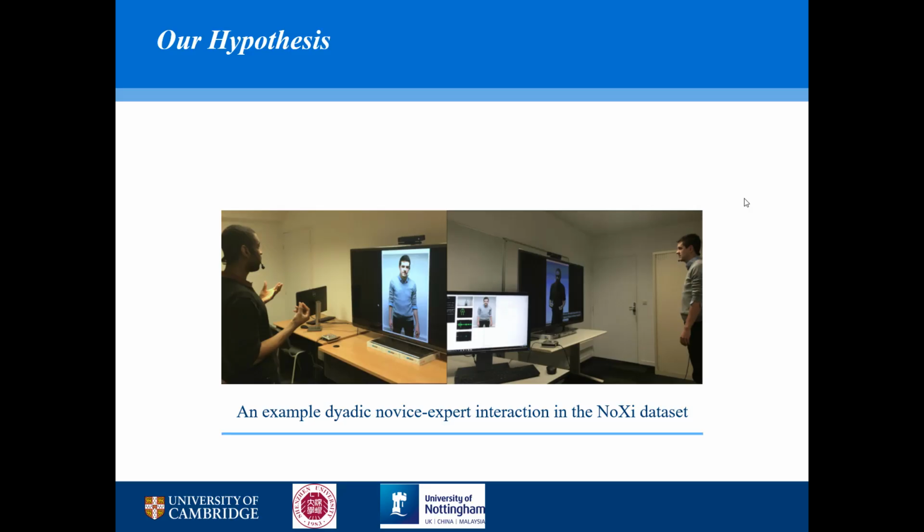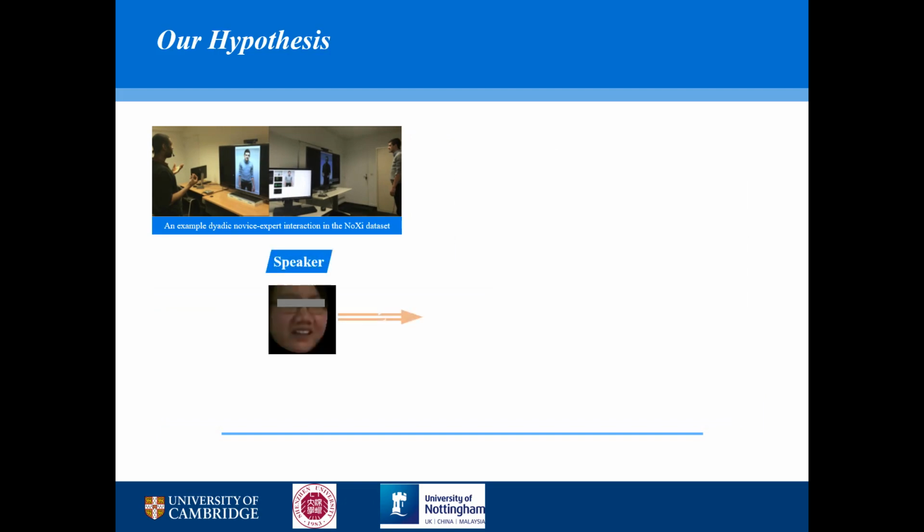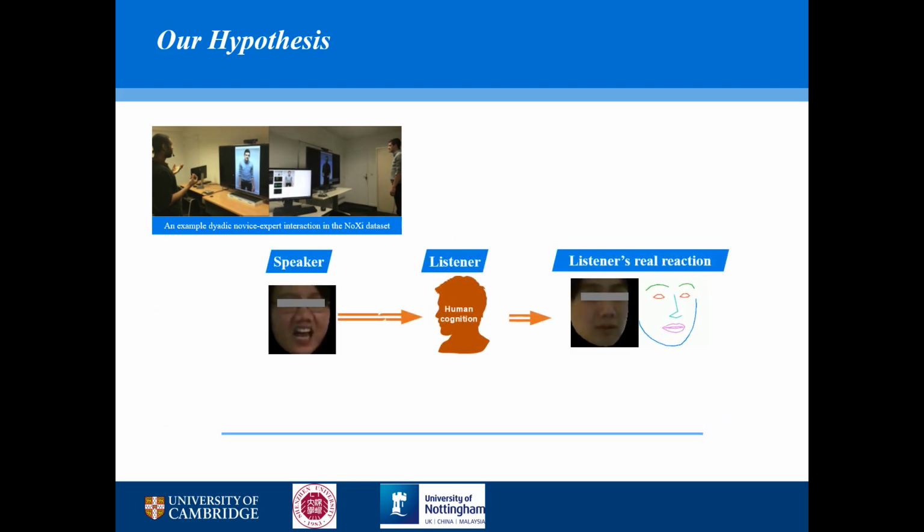In our research, we evaluate our proposed idea under dyadic interaction scenarios. In these scenarios, there's a speaker and a listener, and our target person is the listener. We can see here that the listener's facial reaction, which is the listener's distal cues, is mainly impacted by 2 things. One is the speaker's behavior, and another is the listener's cognitive process. We know the speaker's behavior, and we know the listener's facial reaction. What we want to calculate is the listener's human cognition, which is the cognitive process. And then we use this cognitive process to predict the listener's true personality.